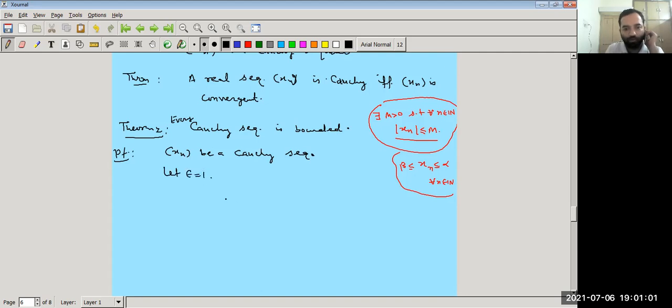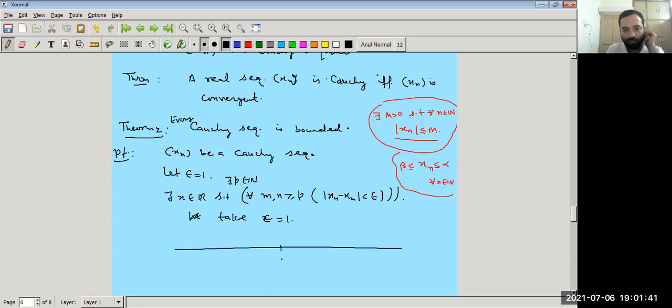Since the sequence xn is Cauchy, there exists p in N such that for all m, n greater than or equal to p, |xn − xm| is less than epsilon. This is by the Cauchy property. Now take epsilon equal to 1.